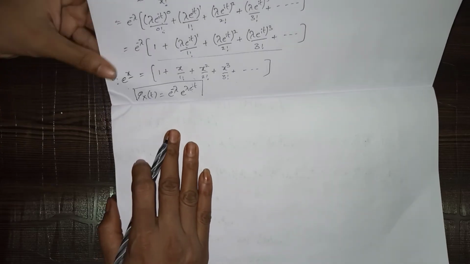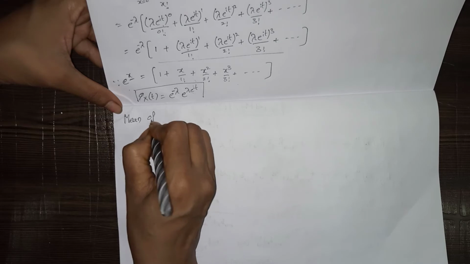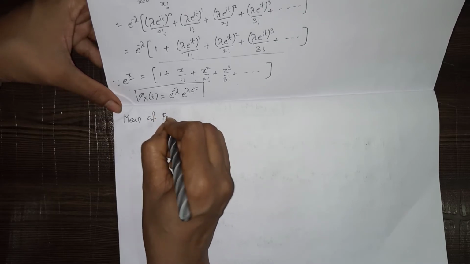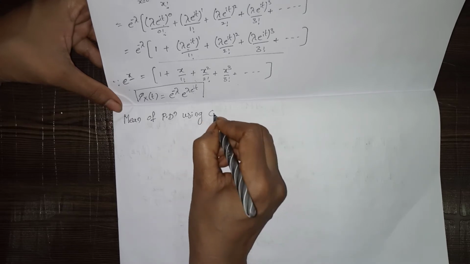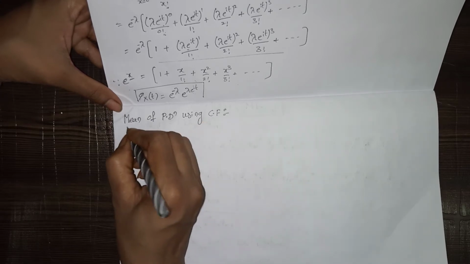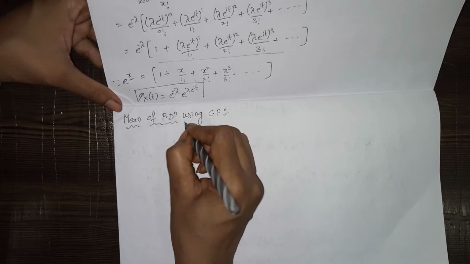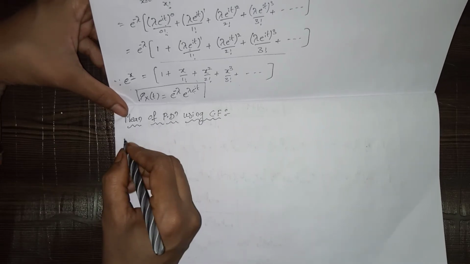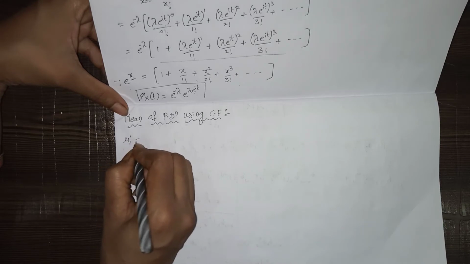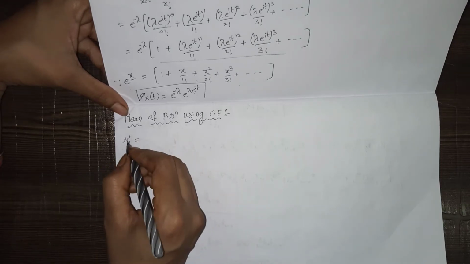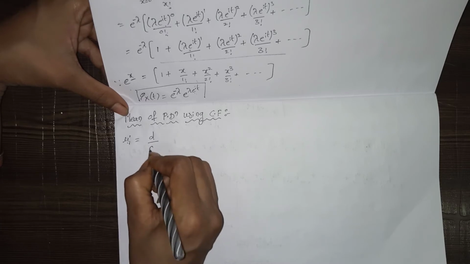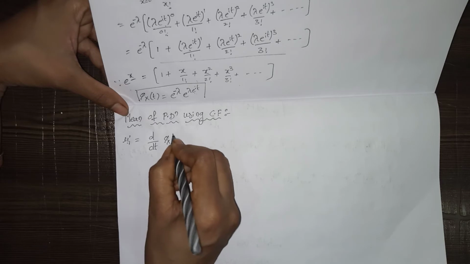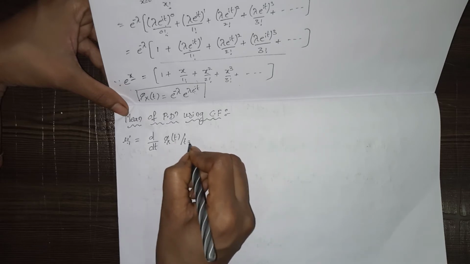Now we have to calculate the mean of the Poisson distribution using the characteristic function. The mean is denoted with mu 1 dash. This can be done by differentiating d by dt of phi x of t, where t equals 0.